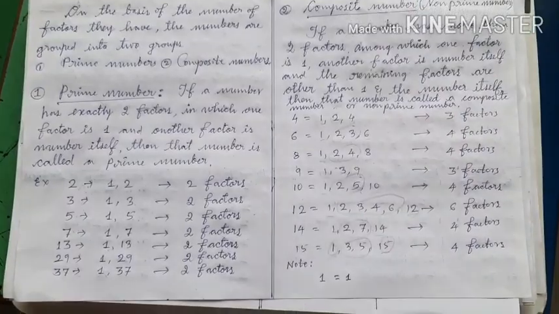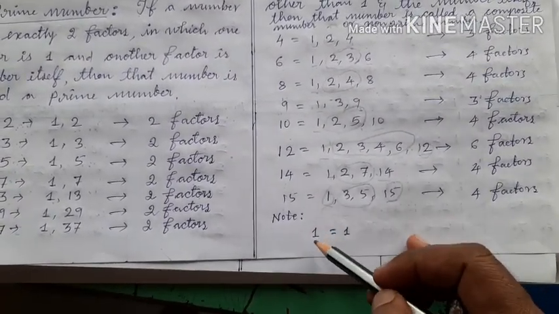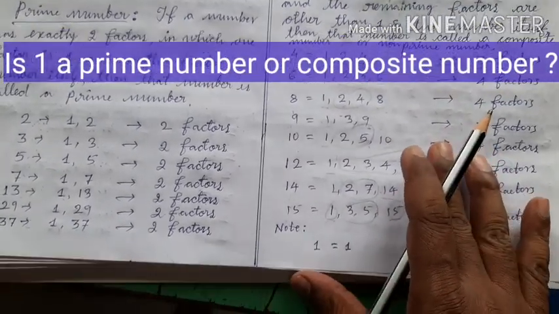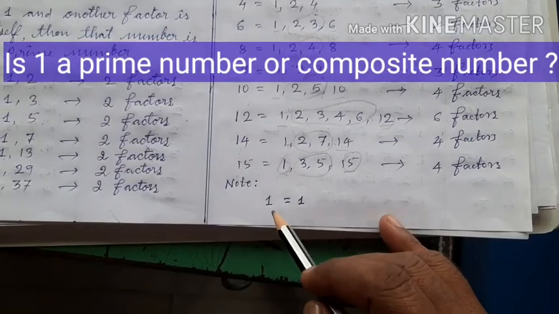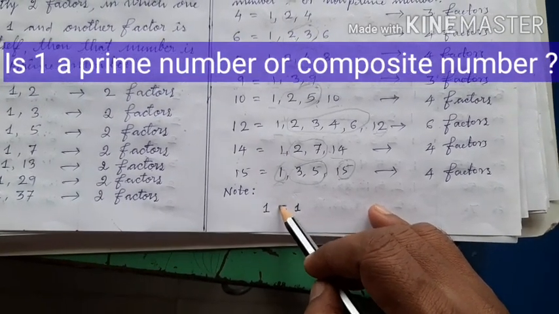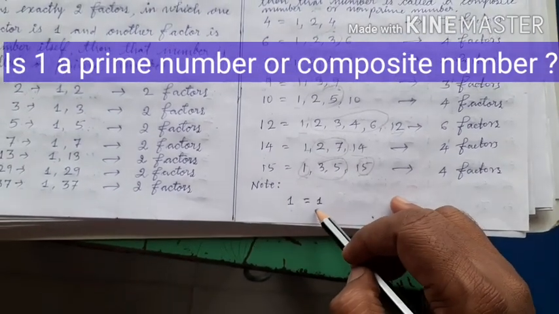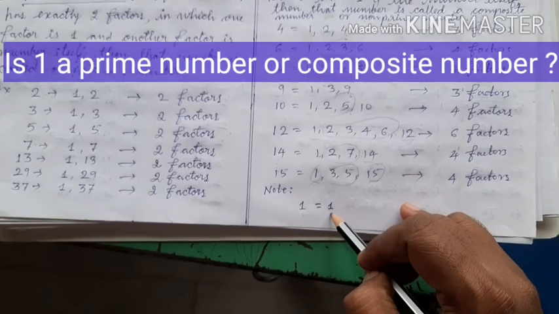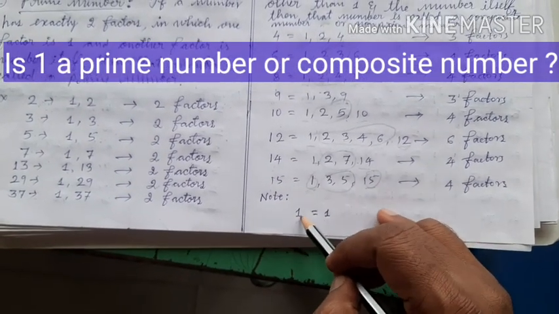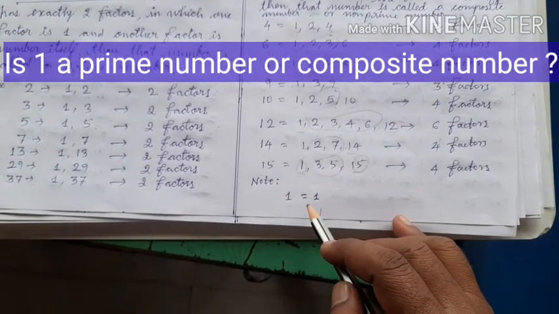Now one question comes, what about the number 1? Is number 1 a prime number or a composite number? See here children, this 1 is neither a prime number nor a composite number. Do you know why? Now let us list the factors of 1. The factor of 1 is 1 only. To call this 1 as prime number, 1 should have 2 factors, but 1 has only 1 factor. That is why 1 is not a prime number.